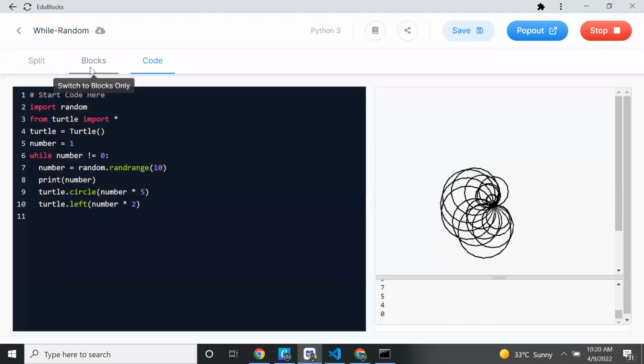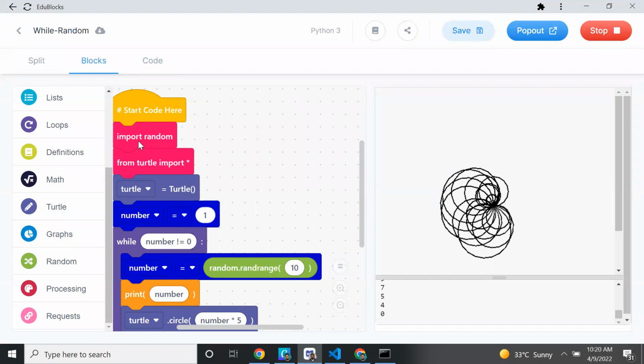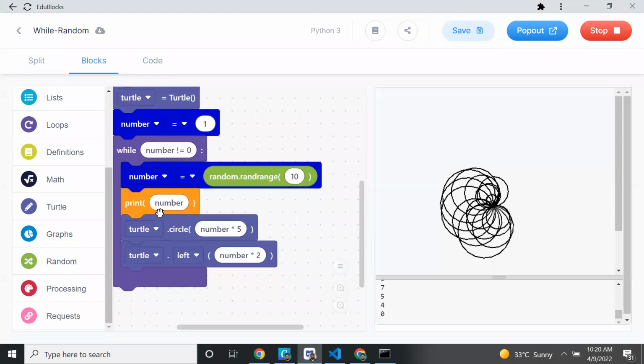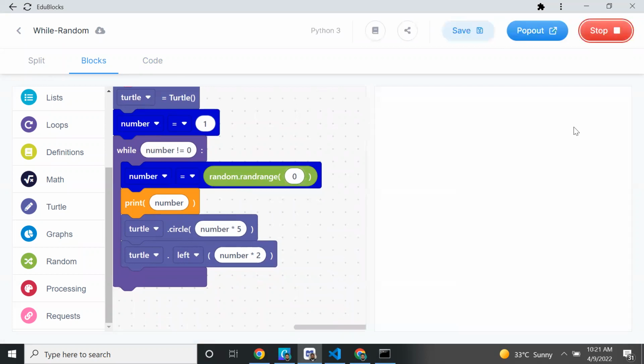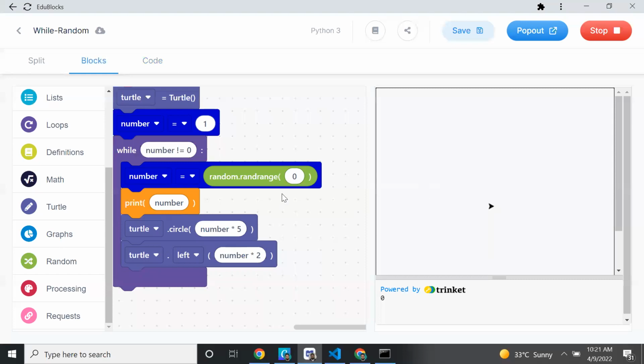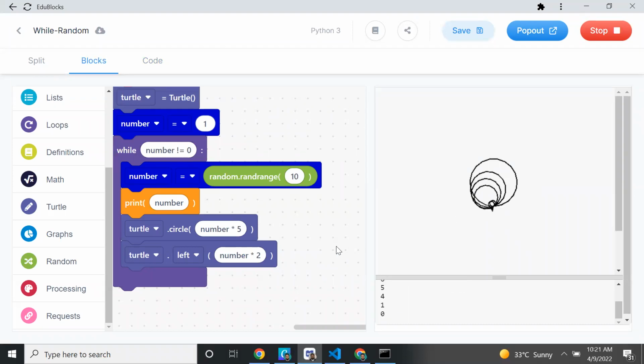Or any other doubt? Maybe you missed something. Instead of assigning a random number, you are assigning 0 only, or you are putting 0 here instead of 10. If you put 0, then every time it will create 0 only. For example, if I change the random range to 0, every time I'm getting 0 only. See, 0 only I'm getting. So whatever range you are giving, that much range you will get. Okay, fine. So now we come to the function.